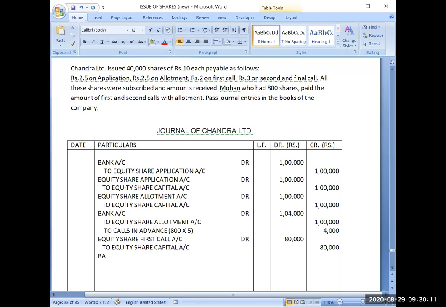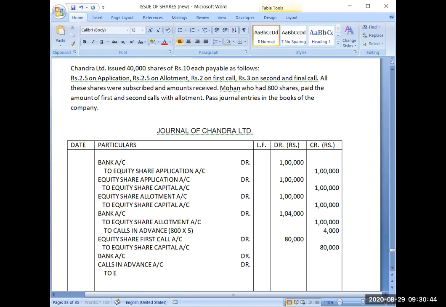Now the next entry will be bank account debit. This amount we will fill later on. Now see, you have received some amount for first call in advance, so that liability will finish now. You have to finish that liability now. Calls in advance account debit. At any point, if you feel any confusion, you can ask me.